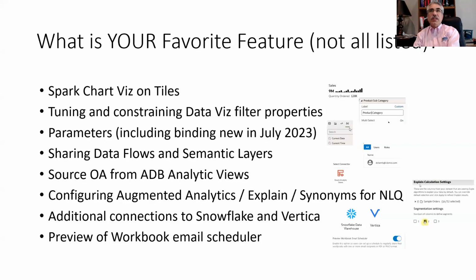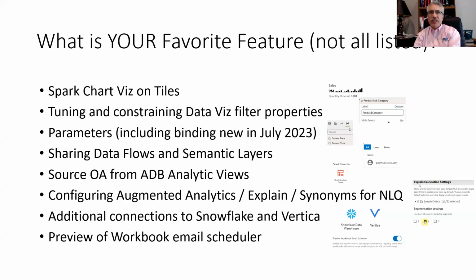This isn't all the ones that were in there, but some of them just to list them: Spark chart visualization on tiles. I tried to showcase that. Tuning and constraining data viz filter properties. I didn't even get into that a little bit. You do have the ability now to change that out a little bit. Parameters, the new binding variables, I talked a little bit about that. It's not a full demo. You should look at the videos that Oracle put together on that. And the parameters is expanding. I think with every release, they're going to add more and more capabilities to parameters to where it really, truly does everything that you can do with the variables, semantic variables in the RPD.